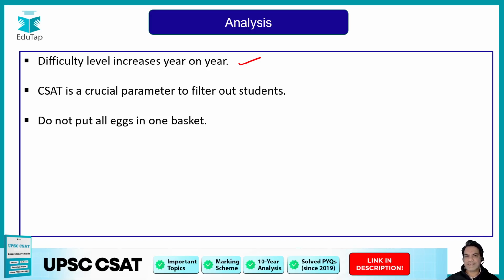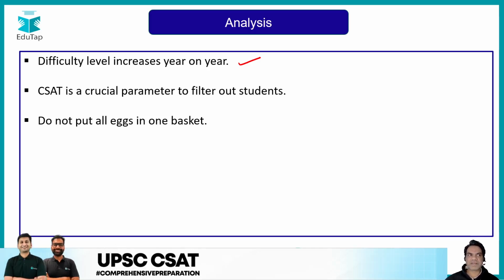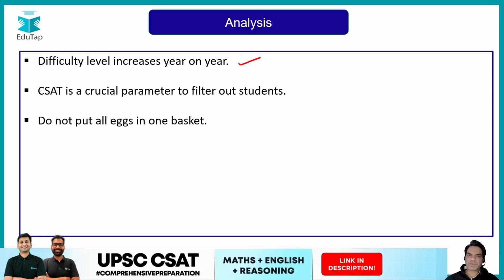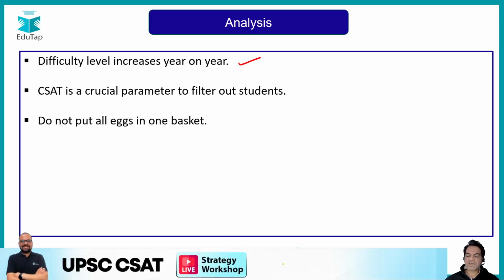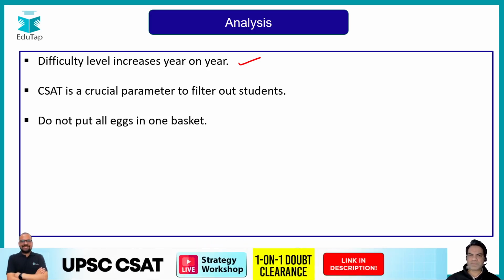You need to take some questions, like if there are 35 or 40 questions from quants, target only 15 or 20 questions in quants. Then if you have 10 or 15 questions in reasoning, only target 5 or 6. Similarly, if you have 27, 28 questions in comprehension, only target 15 to 18 questions in this.